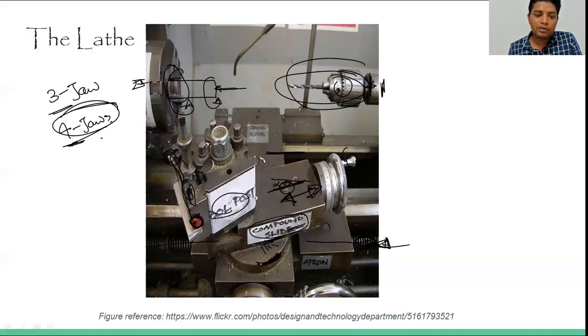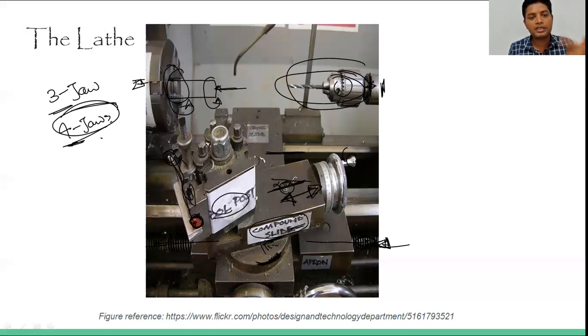In some lathes, this automatic option is also available. So when the spindle is rotating, the spindle is connected with the gear system to this lead screw as well.